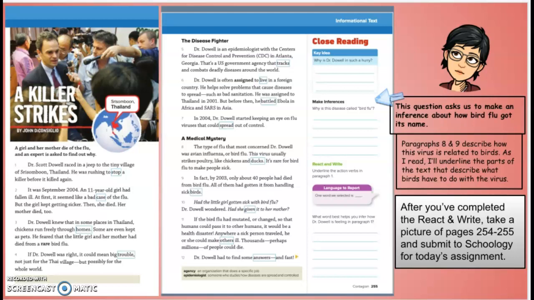He was rushing to stop a killer before it killed again. Now there are 3 action verbs in here. I would like you to underline, if you did not, the words raced, rushing, and killed.